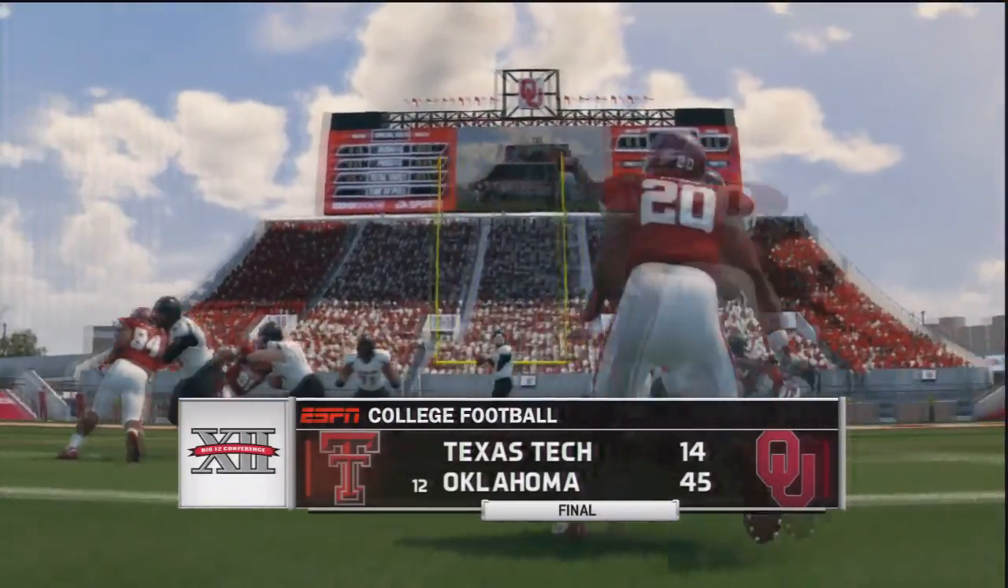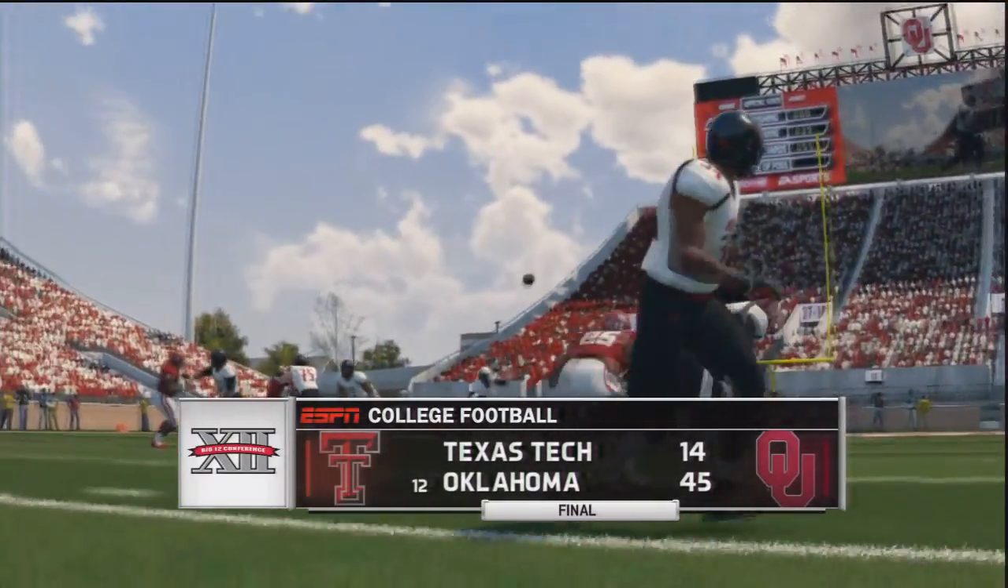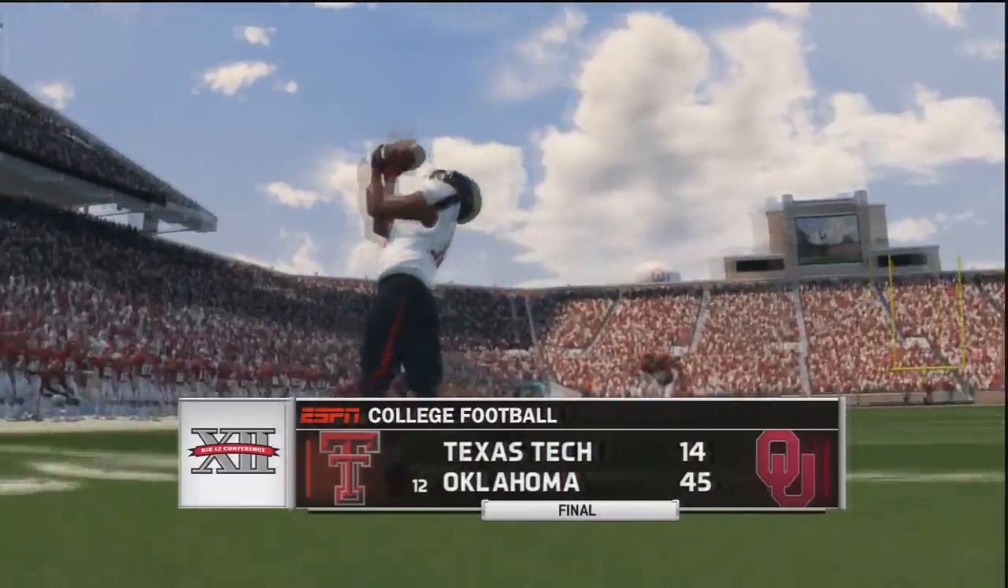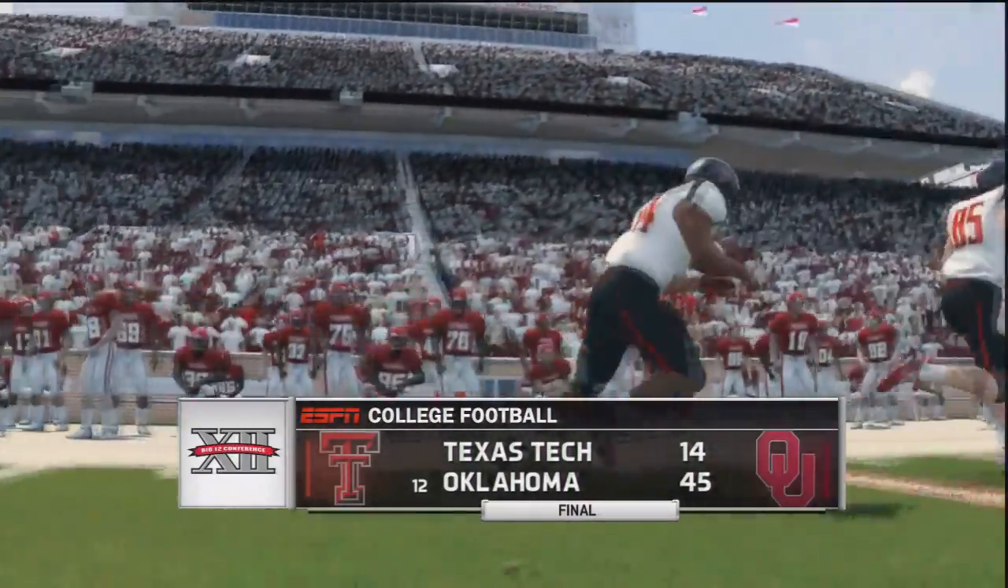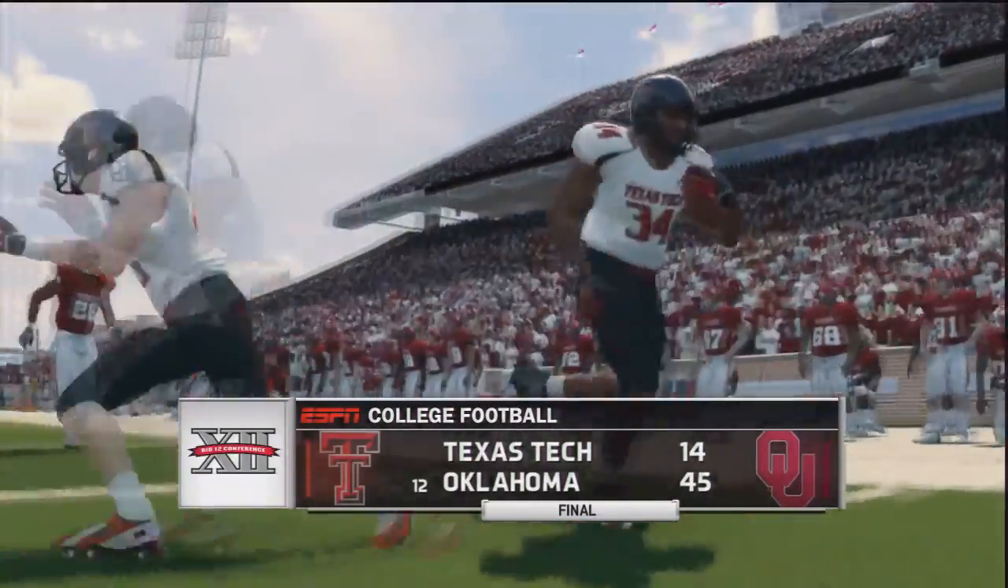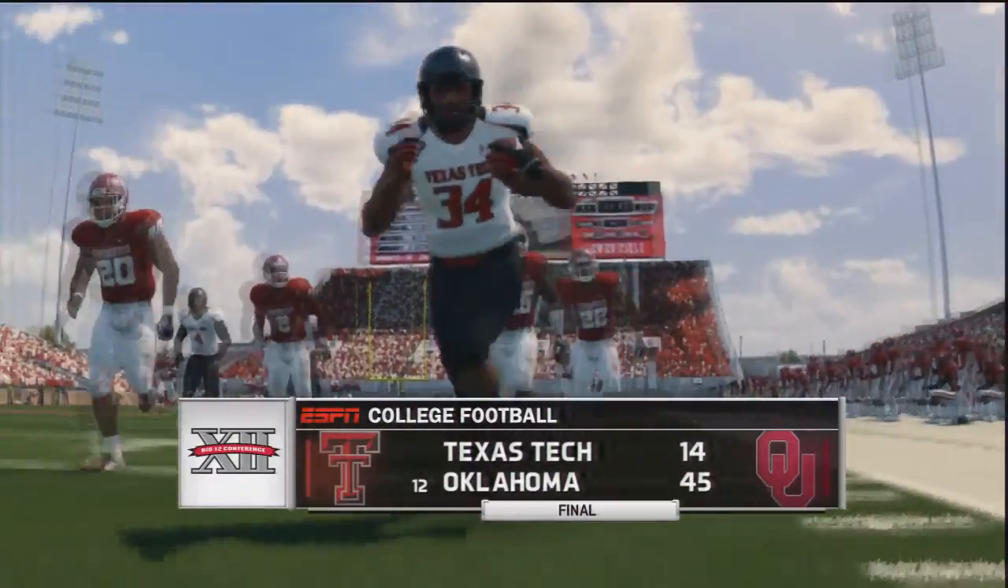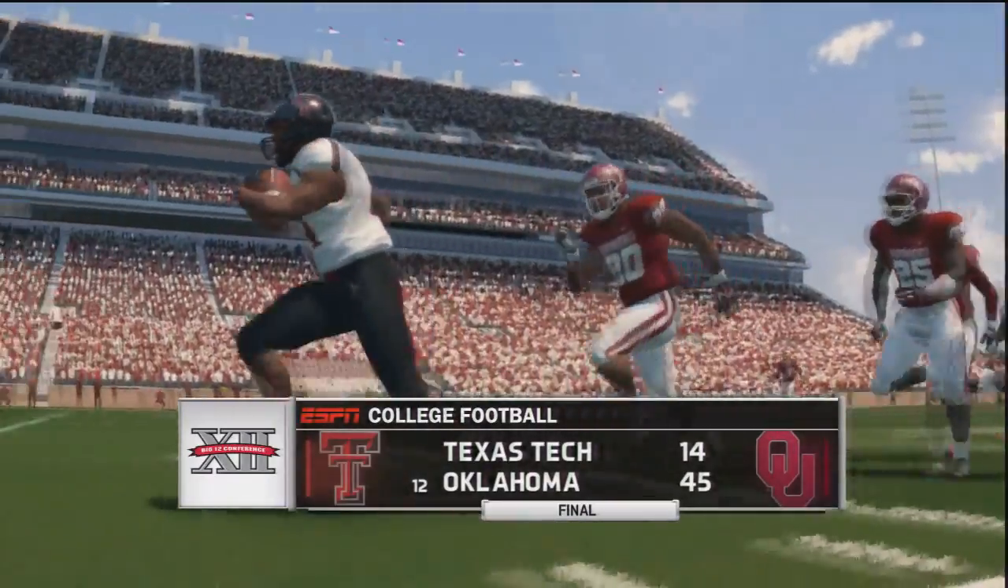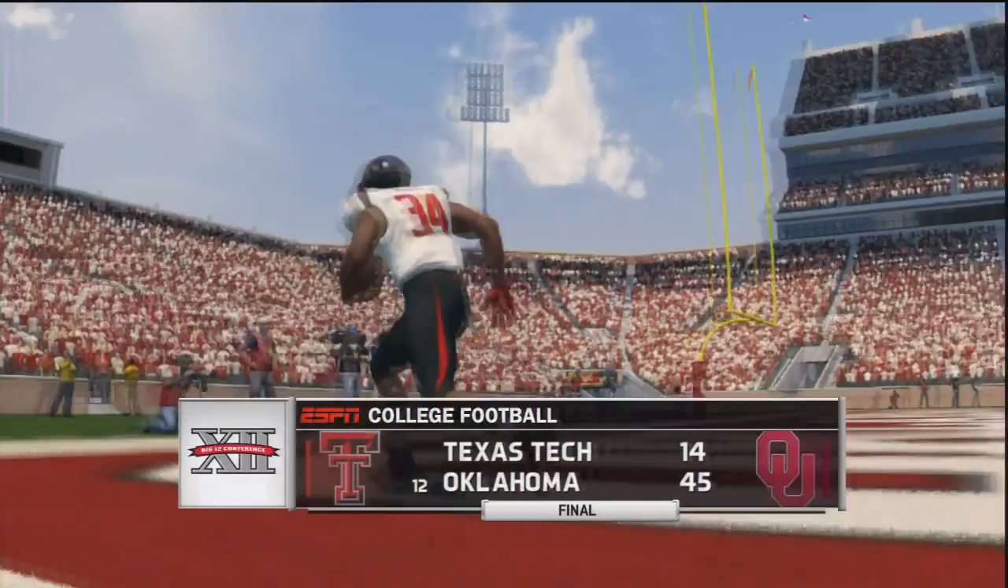But the next game, I believe, is against the Baylor Bears. So that game should be fun, and that is definitely a must-win game if we want to win the Big 12 and still have a shot at a national title. With one loss, it seems pretty far-stretched right now, but we could still do it.